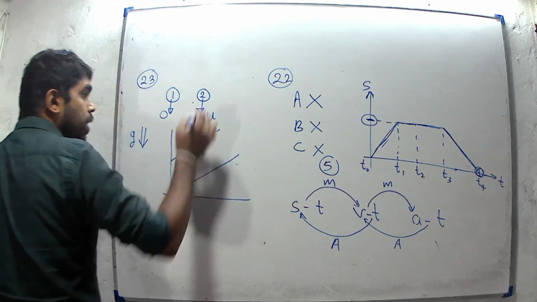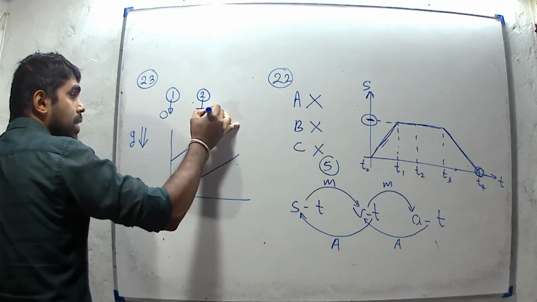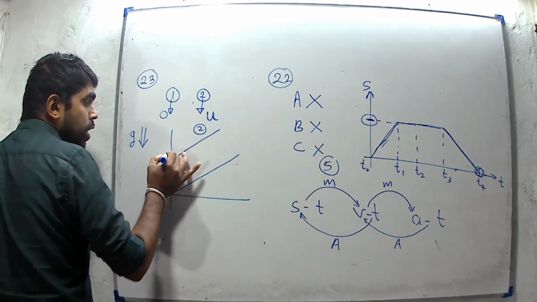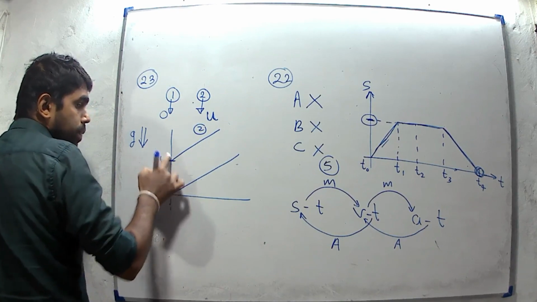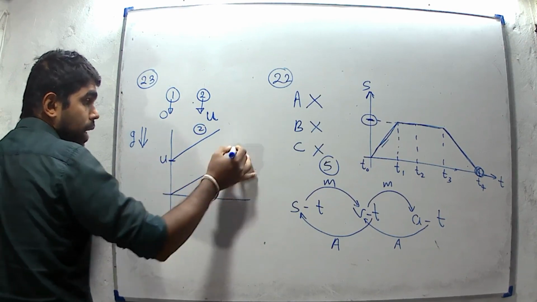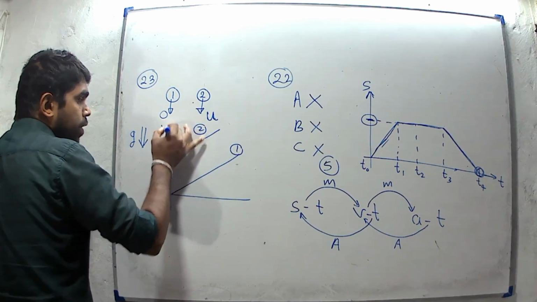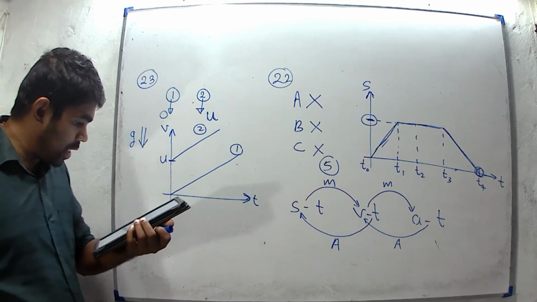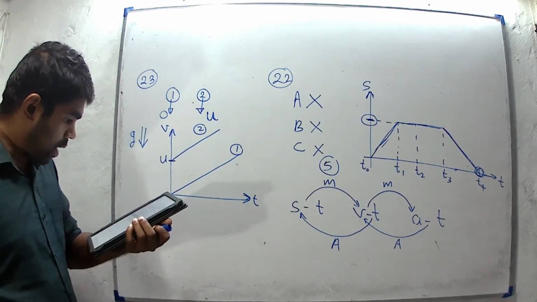But for the second object, there is an initial velocity. Therefore, the initial velocity should be greater than the first object. Then we can get the velocity time graph. The correct answer is the first answer for question number 23.